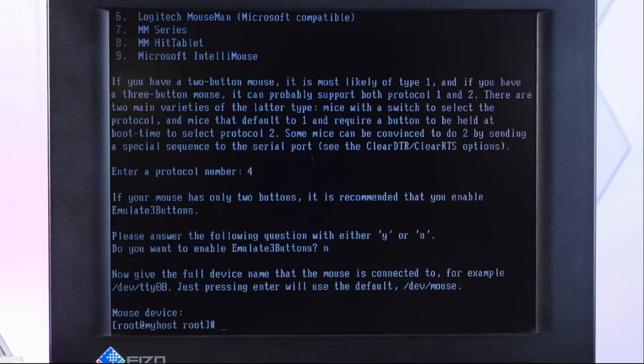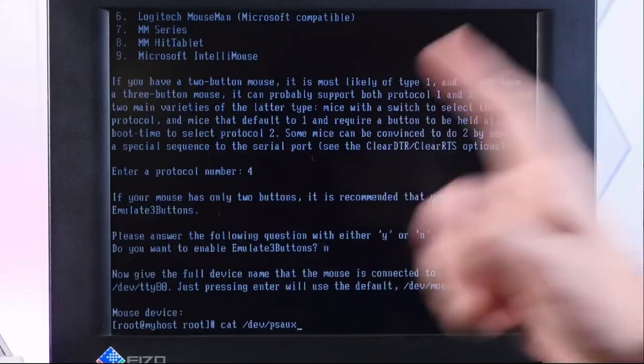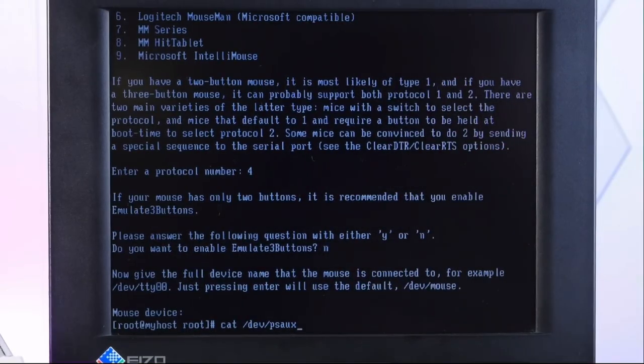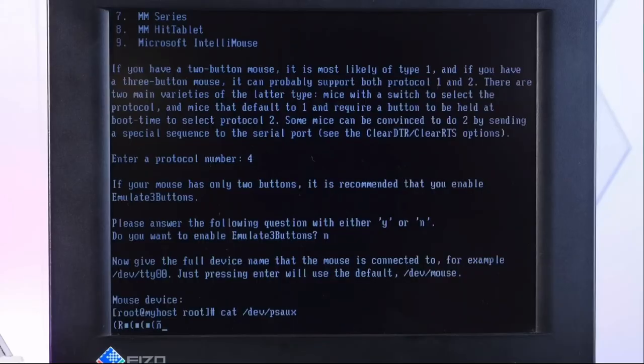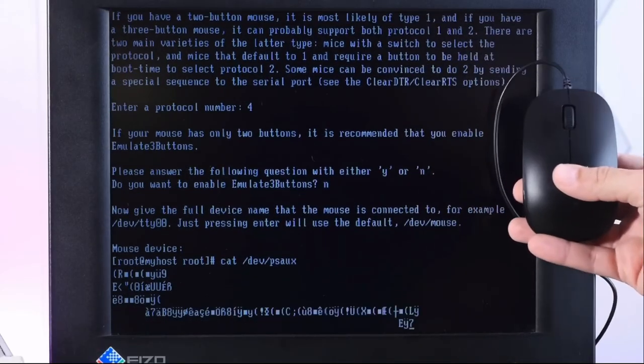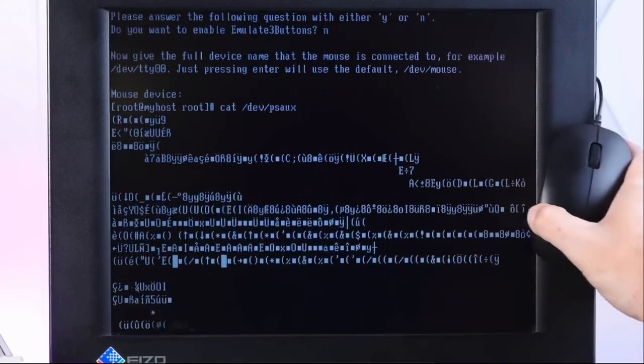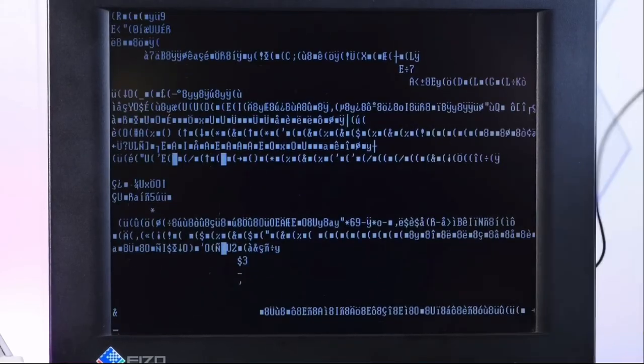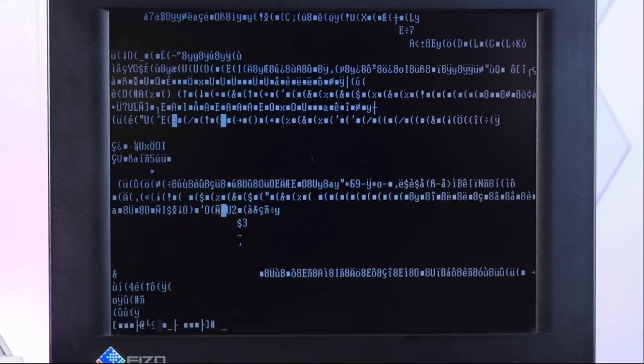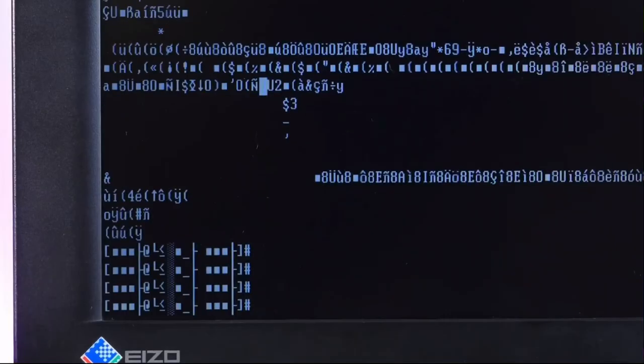Okay, let's figure out what the mouse device is. I believe it's going to be /dev/psaux. And we can test this in kind of a funny way. We can follow the file at /dev/psaux, and if little stuff comes up there when we move the mouse around, yeah, look at that. That's where our mouse is, and it's detected. All right. Control C out of here.